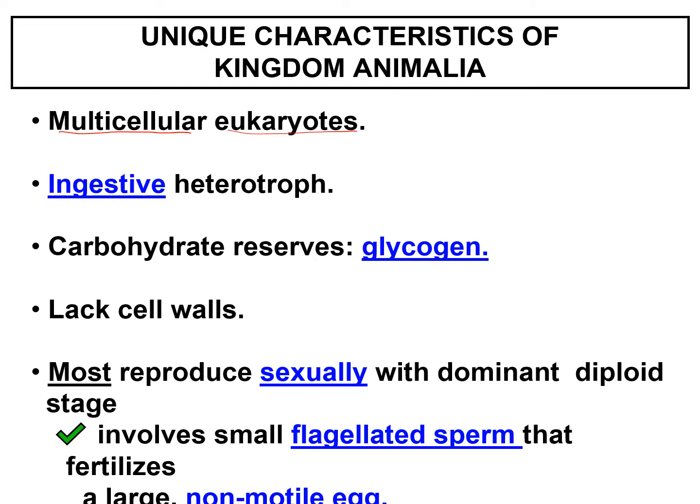The carbohydrate reserves are in the form of glycogen. Animals lack cell walls. Most animals reproduce sexually with a dominant diploid stage. Usually involve small flagellated sperm that fertilize a large non-motile egg.